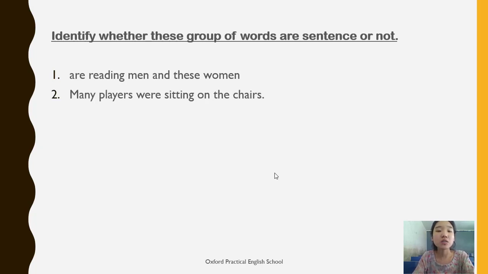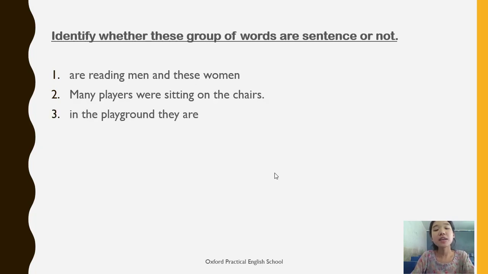Next, many players were sitting on the chairs. Now, these are some group of words. Do you think these group of words are placed in a proper order? Yes, these words are placed in a proper order. Do you think this group of words convey some meaning or make a complete sense? Yes, it obviously makes some sense. Many players were sitting on the chairs. It means धेरै खेलाडीहरु चाहिँ चेयरमा बसिरहेको थिए. It obviously is trying to say something to us which we can obviously understand. So it is a sentence.